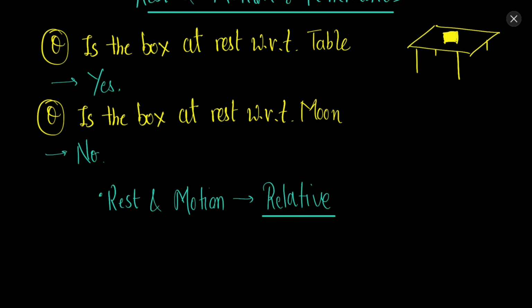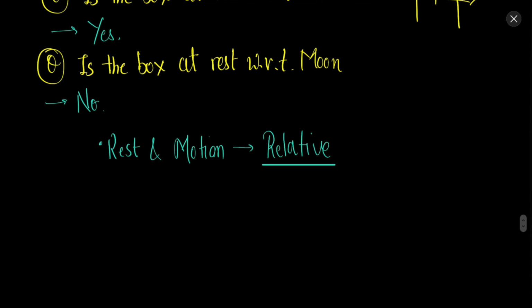We have to take some reference with which we are discussing this. Therefore it is relative to something, with respect to something, and that something is called a frame of reference, or a reference frame. So what is a frame of reference?